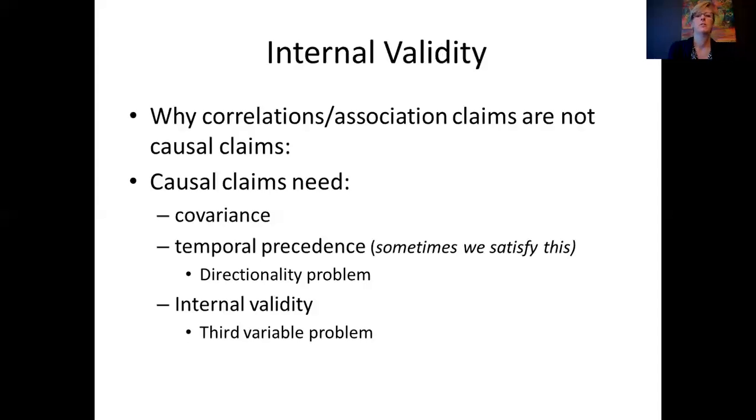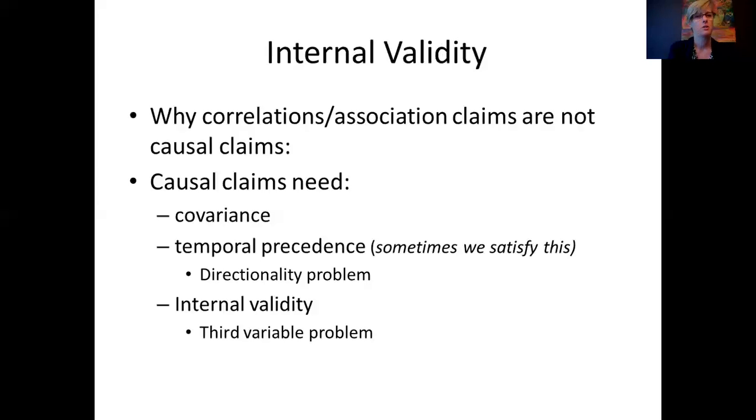The next thing we need is temporal precedence. One has to come before the other. Now, sometimes we actually have this. If I say there is a pretty strong correlation between your high school GPA and your college GPA, well, which one came first? Well, you had to have the high school GPA before you earned the college GPA. So in that association claim, I actually do have temporal precedence. I do know which came first.